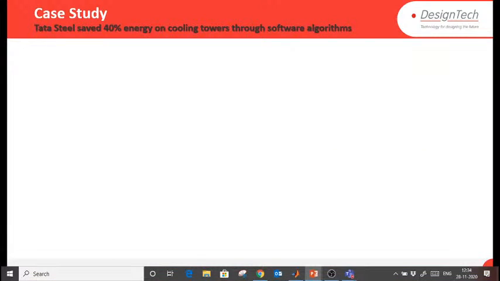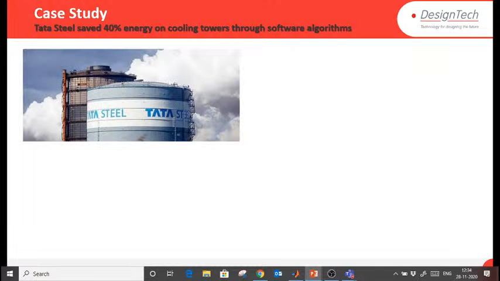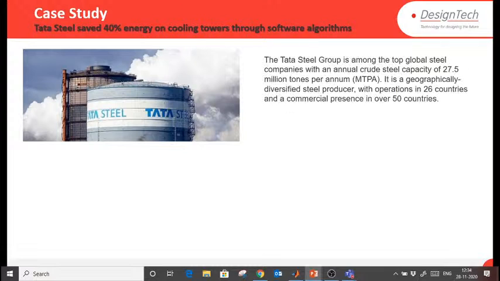First of all, we'll start with the case study about IoT. This Tata Steel company, everyone knows about Tata Steel, right? What they did was save 40% energy on cooling towers through software algorithms. Tata Steel basically builds steel from iron and raw materials. In that case, when they melt it, lots of heat is generated, so to cool those machines, they require cooling towers.